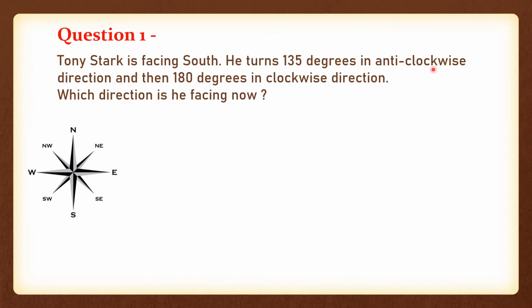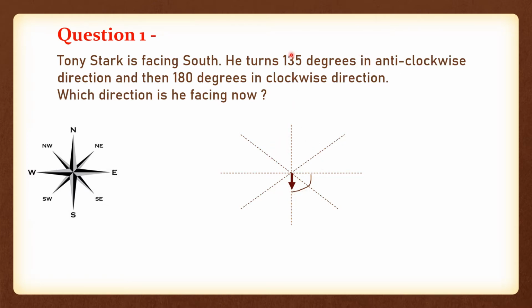Just remember, see, it's an advanced section, the questions won't be so easy. Okay, so just remember what it is saying. Tony Stark is facing south, he is not moving, he's just facing. Okay, and from that face only he's turning 135 degrees in anti-clockwise direction. Okay, so how to draw it? So let us draw first north, south, east and west directions and the diagonals too. Okay, so Tony Stark is facing south. Okay, and then he is moving 135 degrees in anti-clockwise direction, means from here he will go like this.